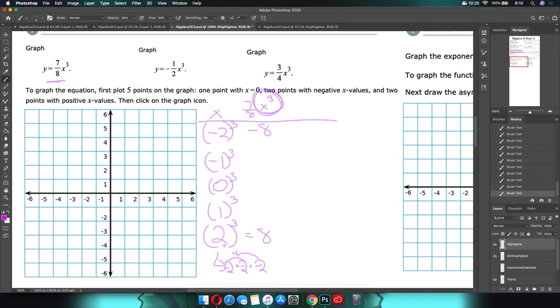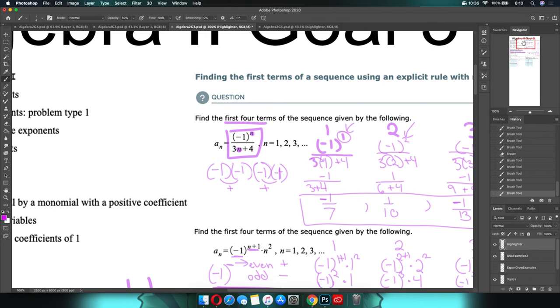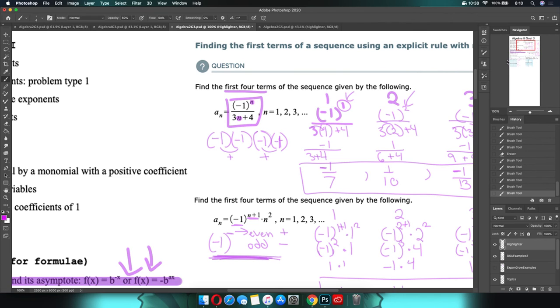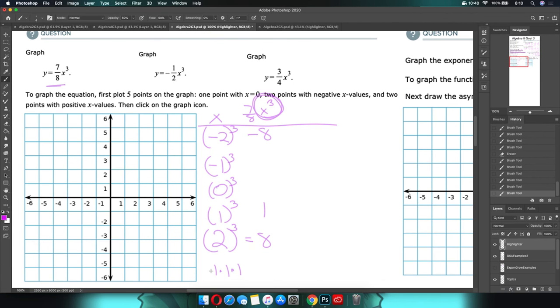1 cubed is 1 times 1 times 1, which is just 1. And then we were talking about up here already what happens when you have a negative 1 for an exponent: if you have negative 1 times negative 1 times negative 1, your answer is negative 1. And then 0 is always going to be 0. And you can see the numbers are the same. It's just that the signs are flipping. That's the thing you're keeping in mind.